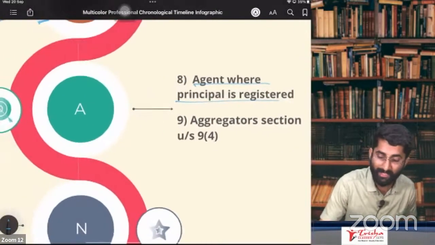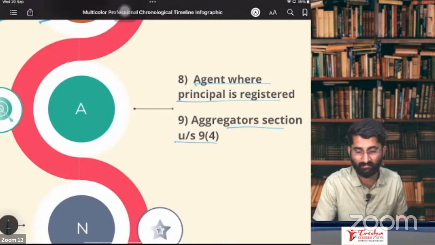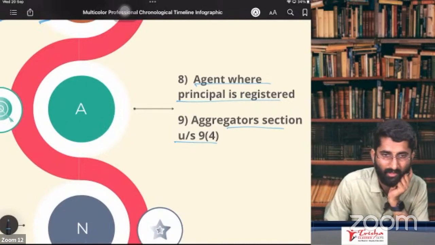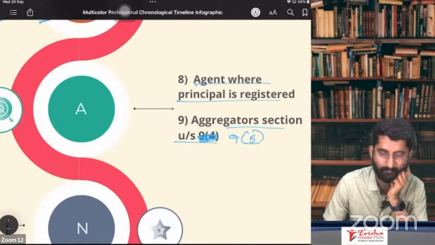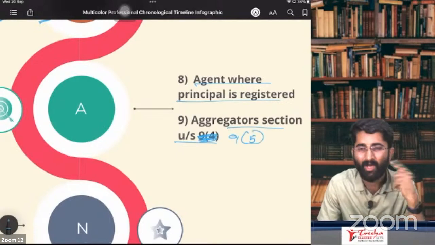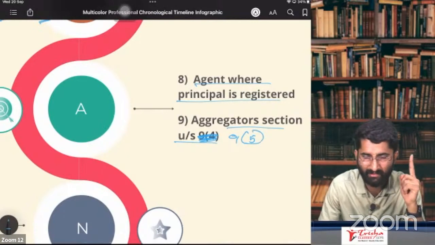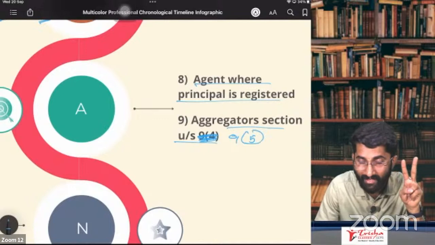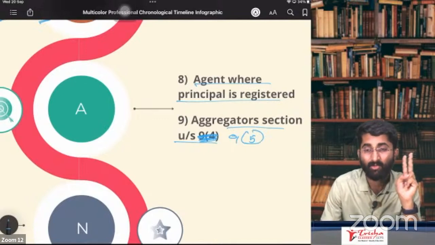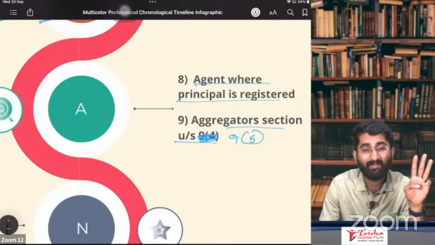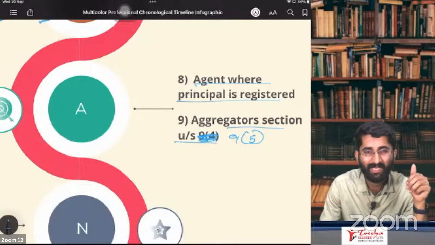Next one is aggregators under section 9 subsection 5. I am sorry, aggregators are not under section 9 subsection 4, it is 9 subsection 5. Who are aggregators? Accommodation services like Oyo, transportation services like Ola and Uber, and housekeeping services like Urban Clap. All these are aggregators.